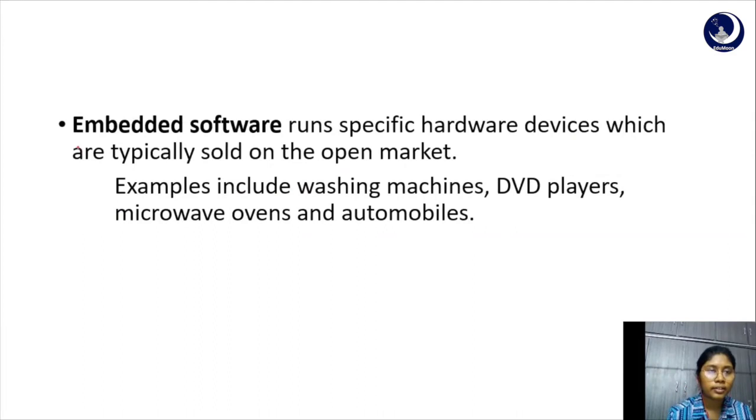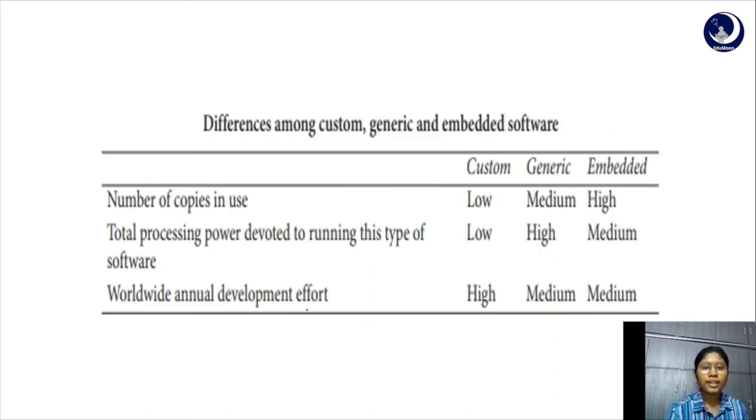Embedded software is the third type. Embedded software runs on specific hardware devices and is sold on the open market. If you want to manipulate the software embedded in hardware devices, then you would have to replace the entire hardware device. So examples of embedded software are washing machines, DVD players, microwave ovens, etc. This table depicts the differences between the different types of software we discussed.